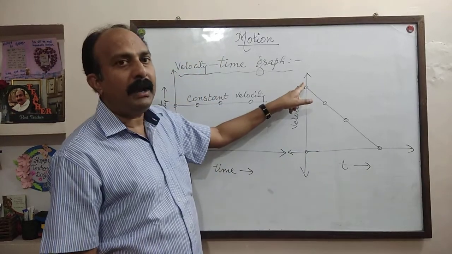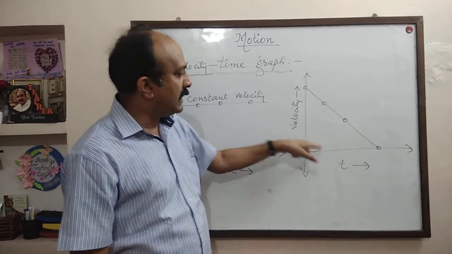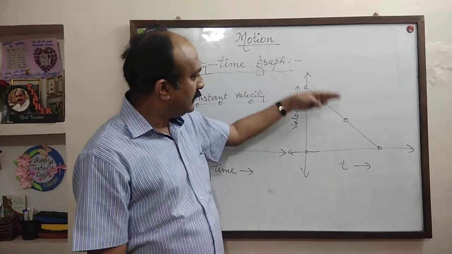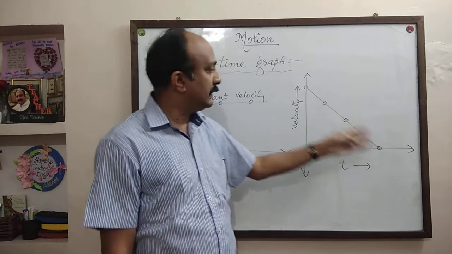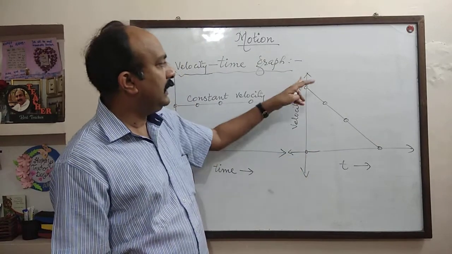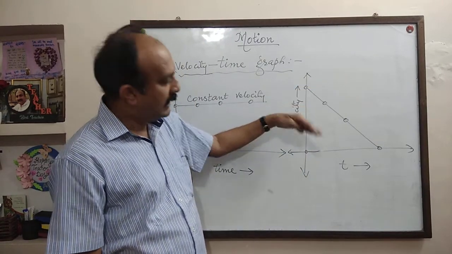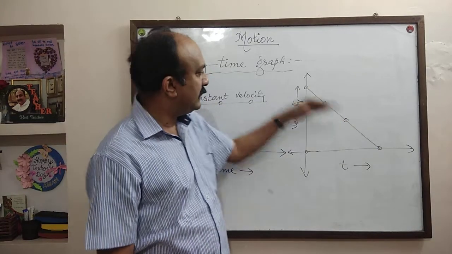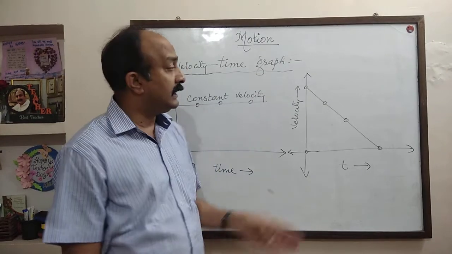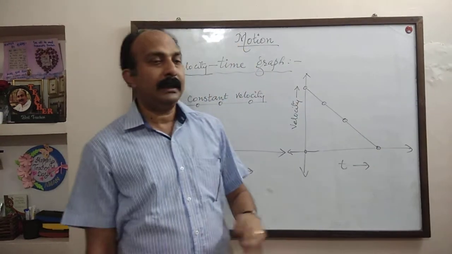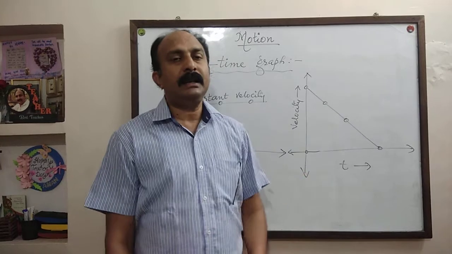It started from a higher value, and as the time increases, the velocity decreases. What does this line represent? At 0 time, it had maximum velocity. As the time increases, velocity is decreasing. And how is it decreasing? In a uniform way. That's why you get a straight line.